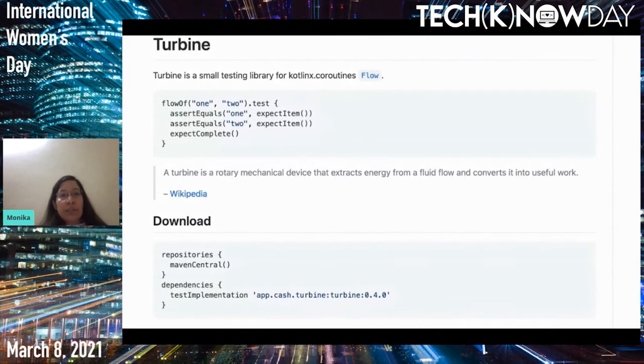I got this snippet from the Turbine library GitHub page. You can see that it's a simple library. In the example, you simply create a flow, and in the test you can expect the items to be emitted as they are. With expect item, you can expect an item from the flow. You just write this method expect item, and you will get an item. And expect complete means your flow emission has been completed. The dependency is also listed. You need to first include it, and then you can begin testing the flow collection with the Turbine library.